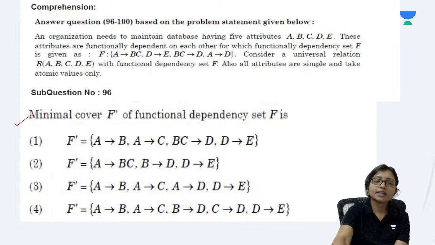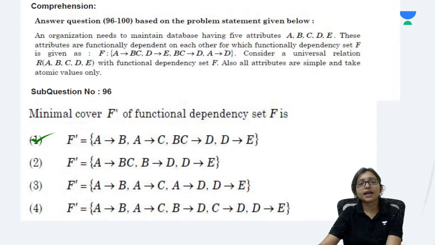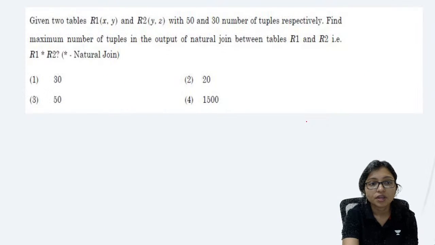Yes, very easily. After removing A implies D, which one is left? These are left. So A implies B, A implies C, and all the remaining are correct. This is the correct answer.